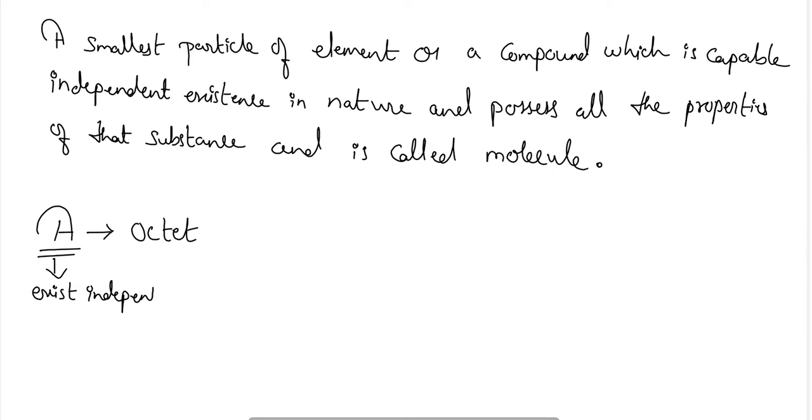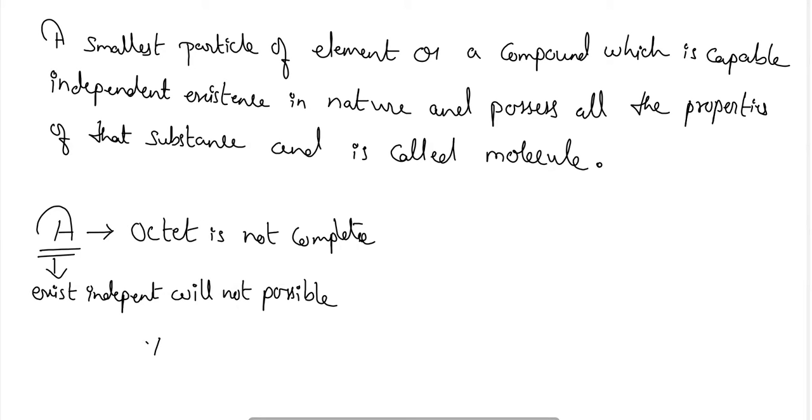Its independent existence will not be possible because here the octet is not completed. So in order to exist independently, this atom A has to form a group of atoms.